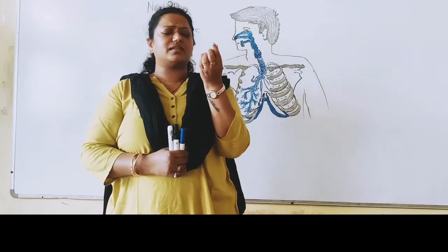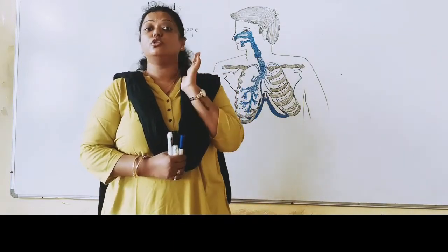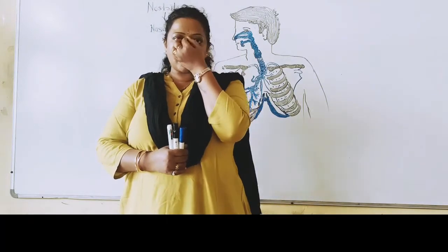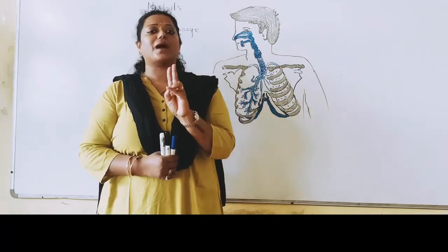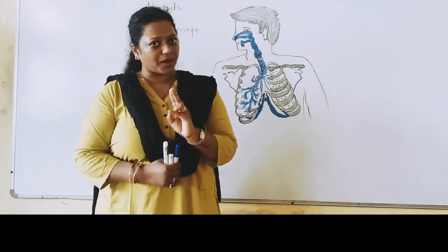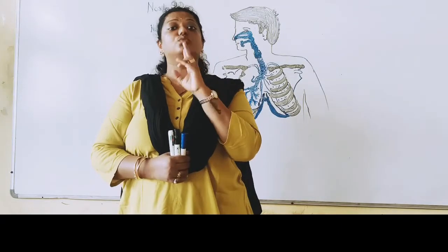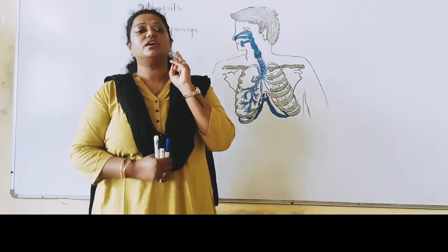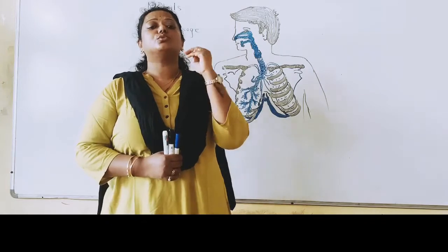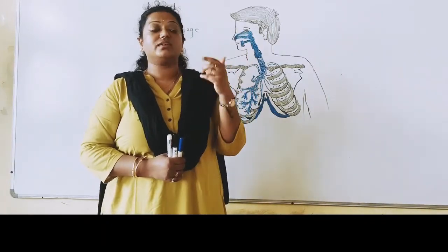In our day-to-day life we say nose for this whole part, and our nose has two parts. Each part is called a nostril, and these two parts are called nostrils. So we have two nostrils, through which we breathe in air.